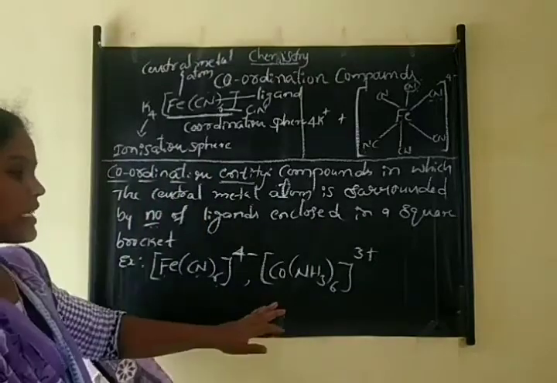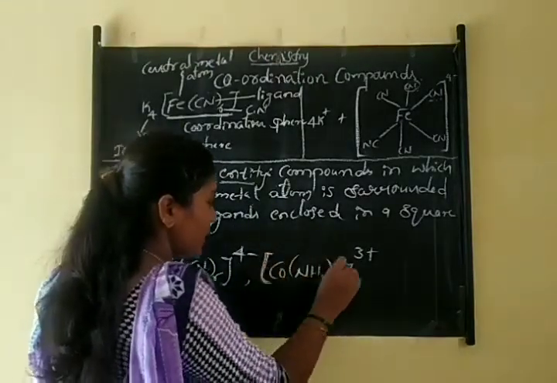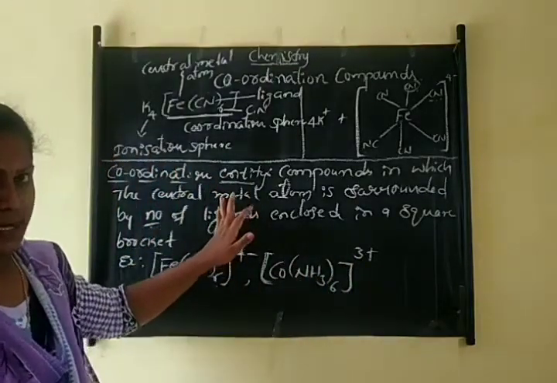The central metal atom and the ligands enclosed in a square bracket are called the coordination entity.